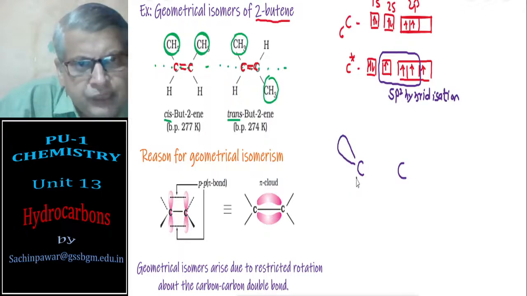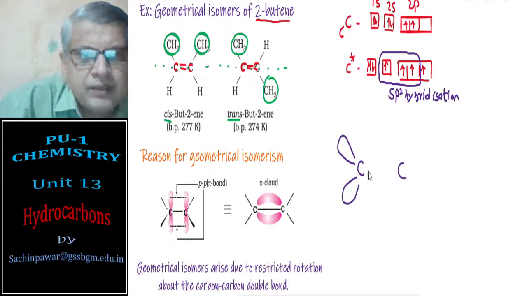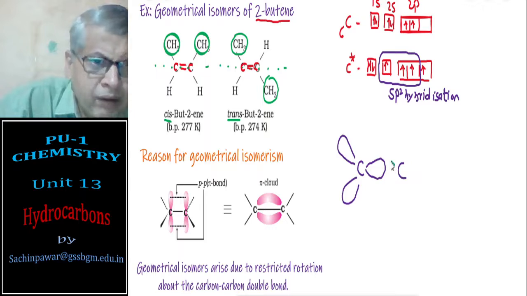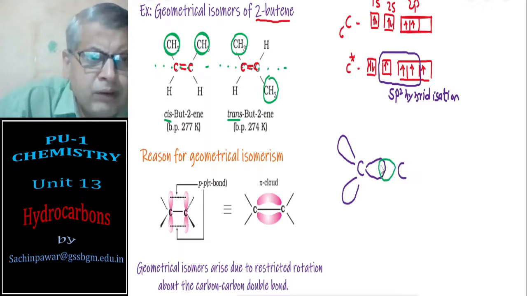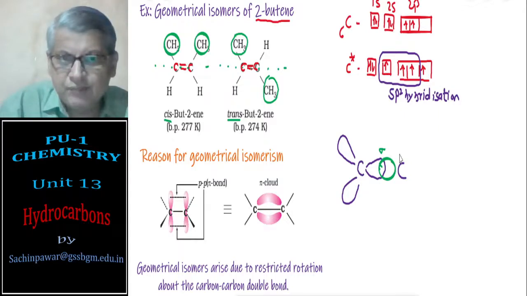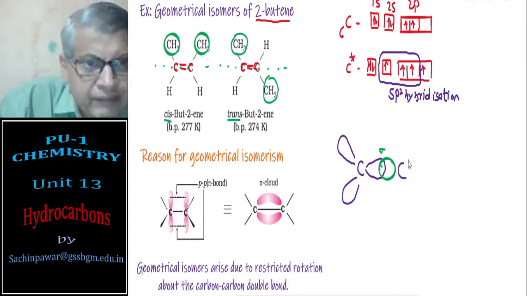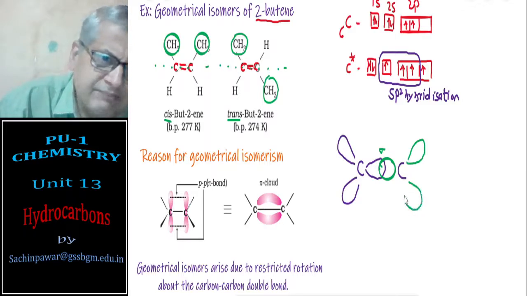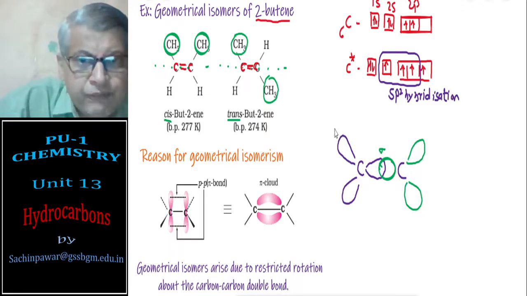So we have sp2 hybrid orbitals of one carbon atom. Now an sp2 hybrid orbital of one carbon atom will overlap head on with one sp2 hybrid orbital of the other carbon atom, and it forms a sigma bond. And the remaining two sp2 hybrid orbitals remain as they are, and they will overlap with 1s.